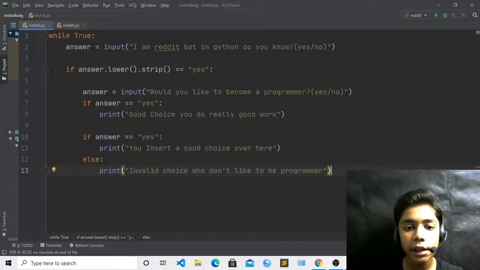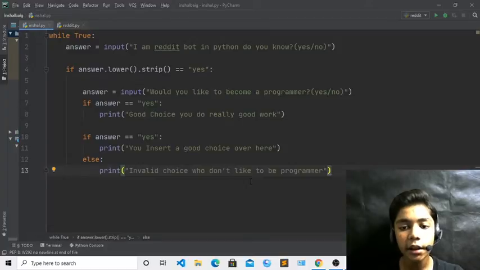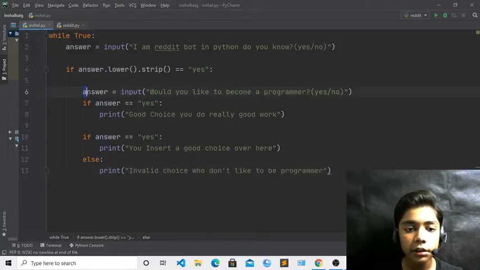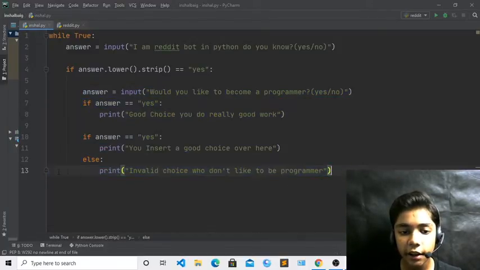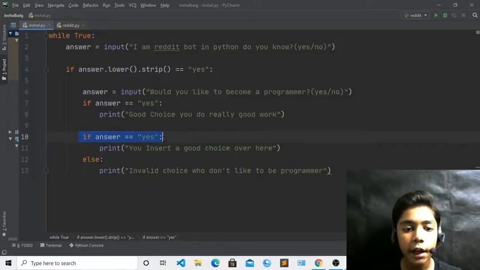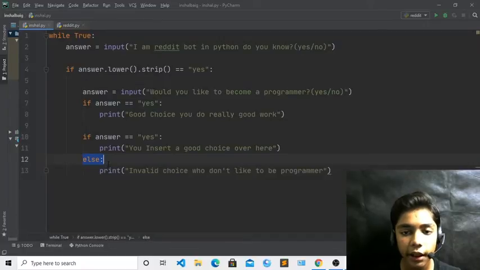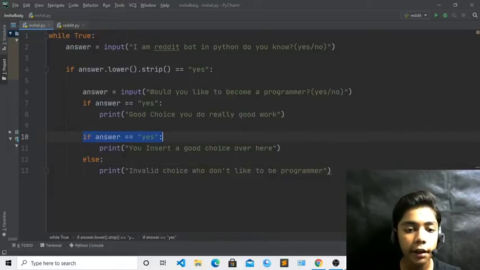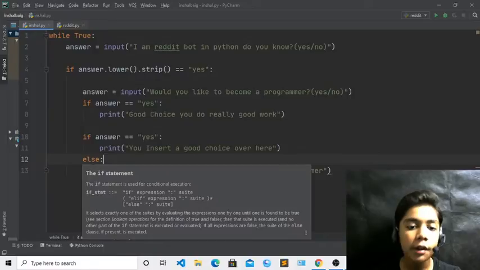Okay, now here you can see I have defined these things, and now when you have done all that, I hope you understand till here. Okay, and now we are defining till else. Okay, and I hope you all remember these tags, if answer yes, because when we were making one adventure game with Python, we used all these tags. This is like that, but it is different from them. Okay, so just it is asking Reddit bot. Okay, we made an adventure game and today we are making a Reddit bot. Okay, so it is really different from each other over here.